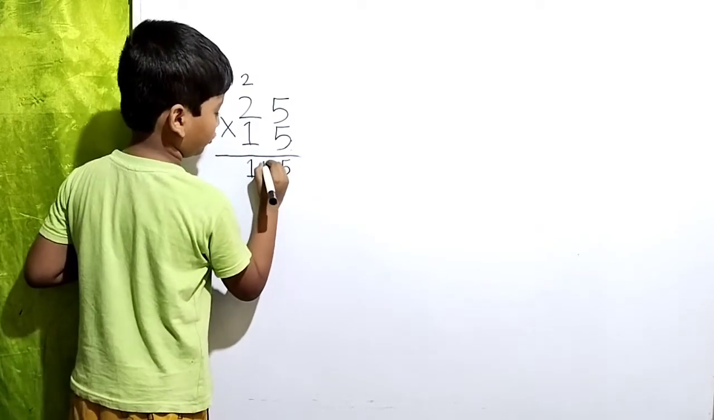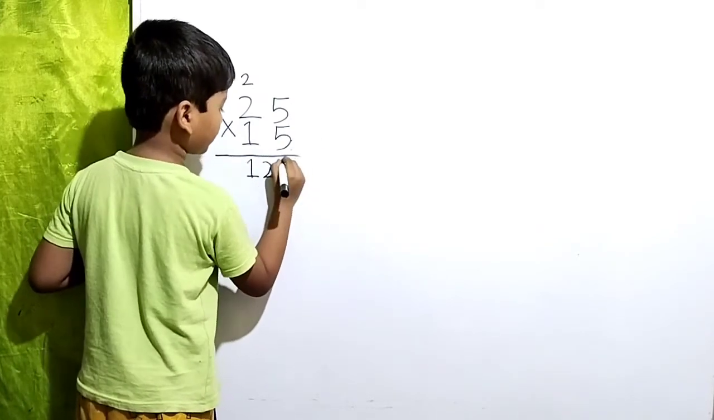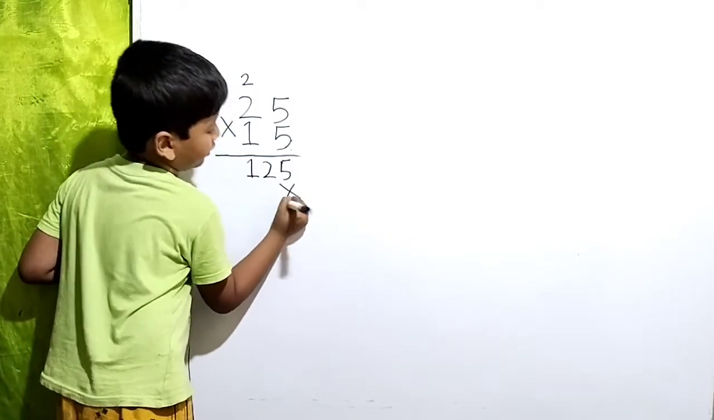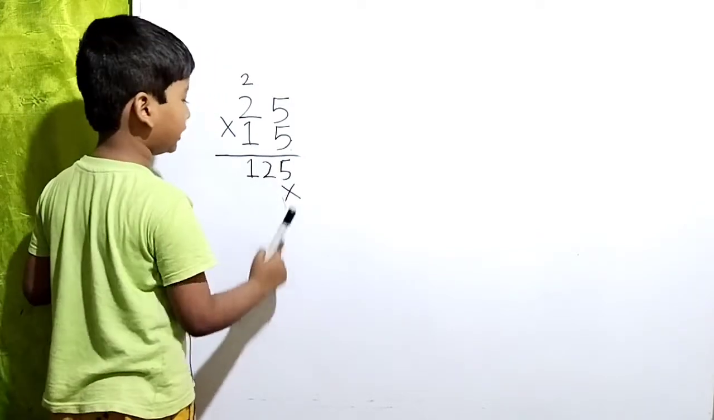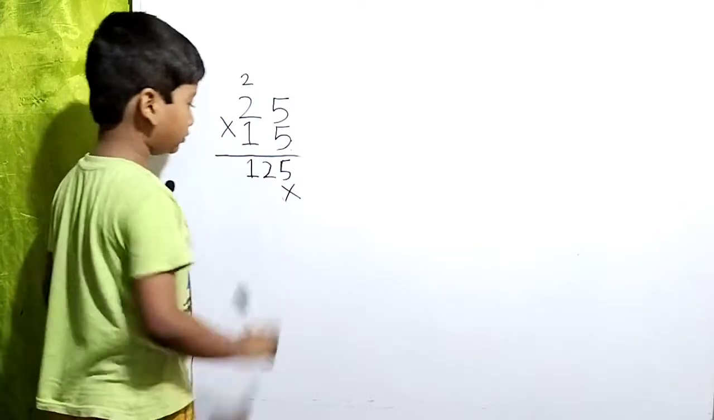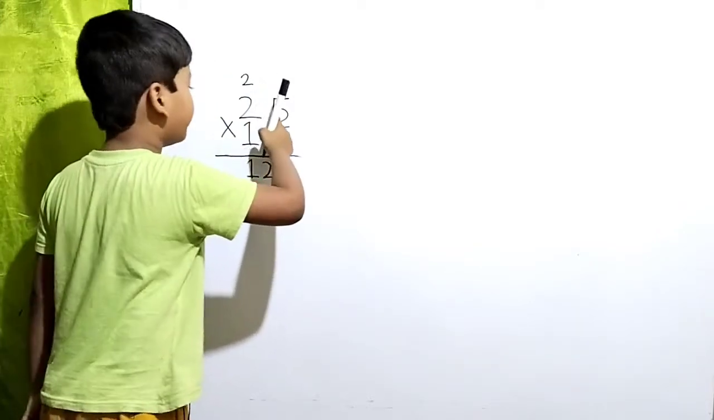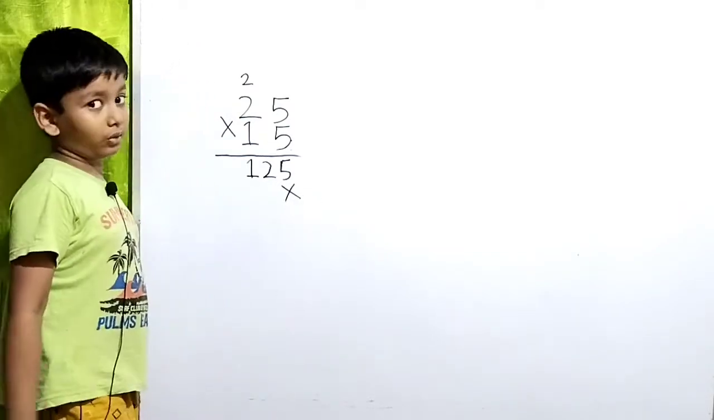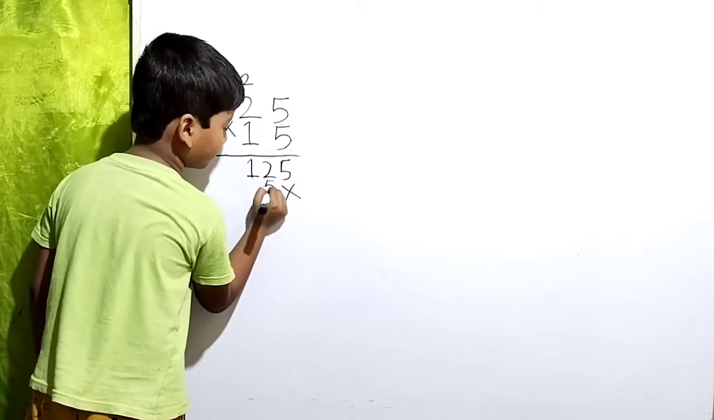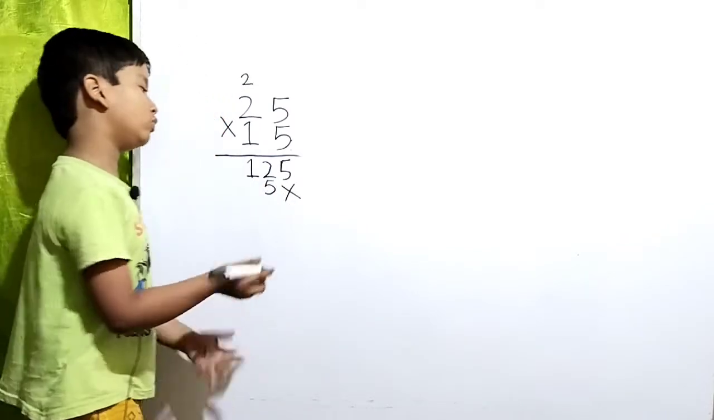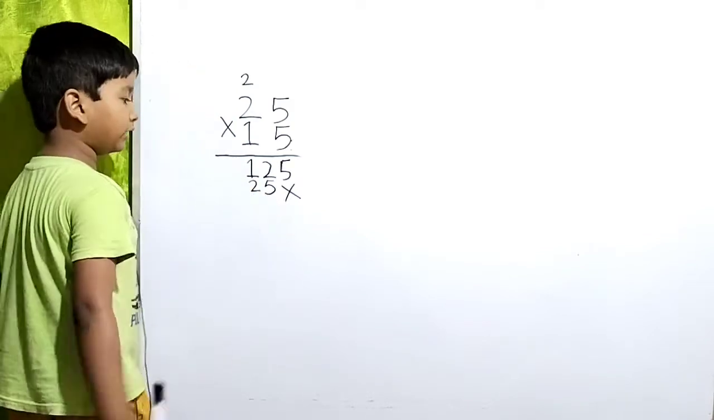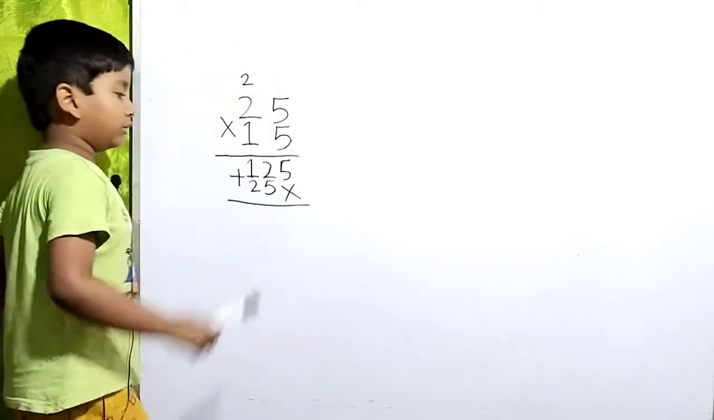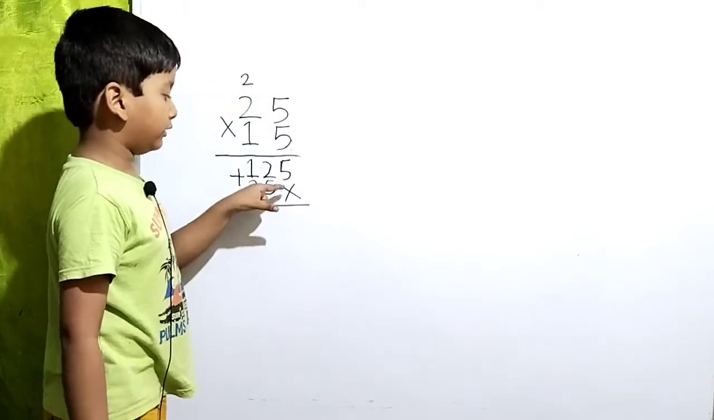1, 2, 12. So we have to cut the ones place. We have to start writing from the 10 place. So now 1 to 5 and 1 to 2. We know 1's table. 1 5 is 5 and 1 2 is 2. That's very easy. Now we have to add these answers. So there is nothing to add.